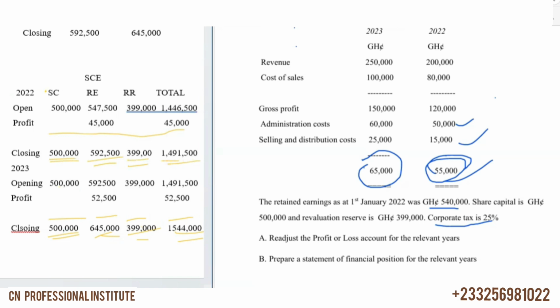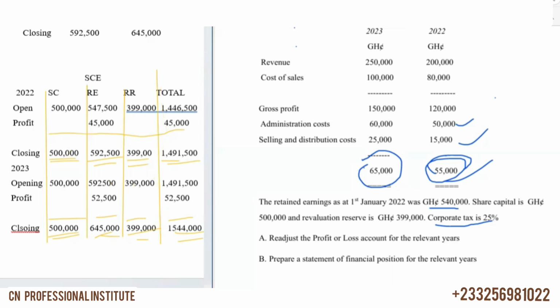So I can even draw a line here to separate these ones, and then here too, and this one and this one. So that's it.